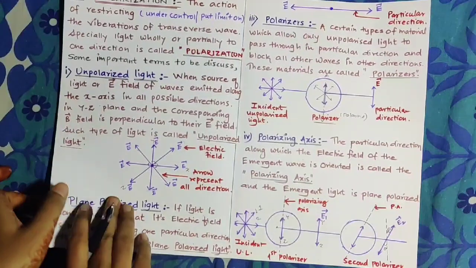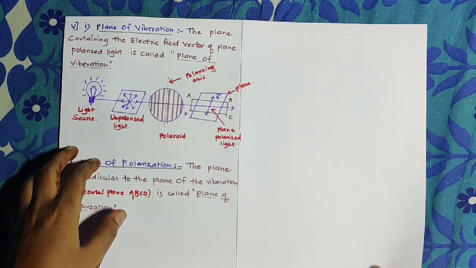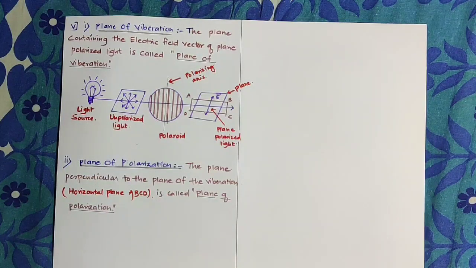Now, the next definition we have to discuss, the last one, is plane of vibration and plane of polarization. So what is plane of vibration? Suppose we consider unpolarized light or a source of light passing through a plane. The plane containing the electric field vectors of plane polarized light is called the plane of vibration. And what is the plane of polarization? The plane perpendicular to the plane of vibration, that means the horizontal plane shown in the figure as ABCD. The horizontal plane ABCD is called the plane of polarization.